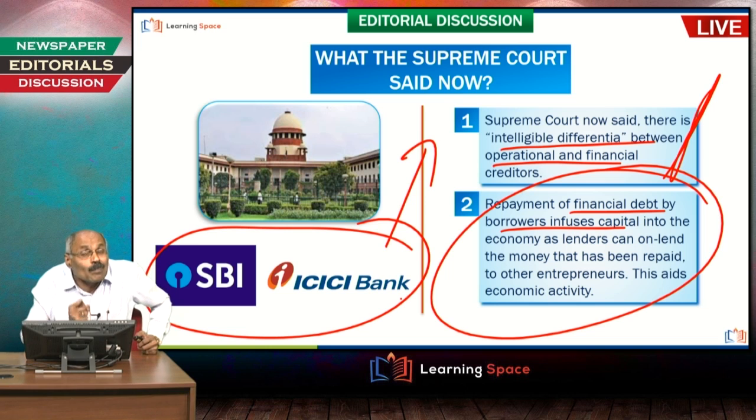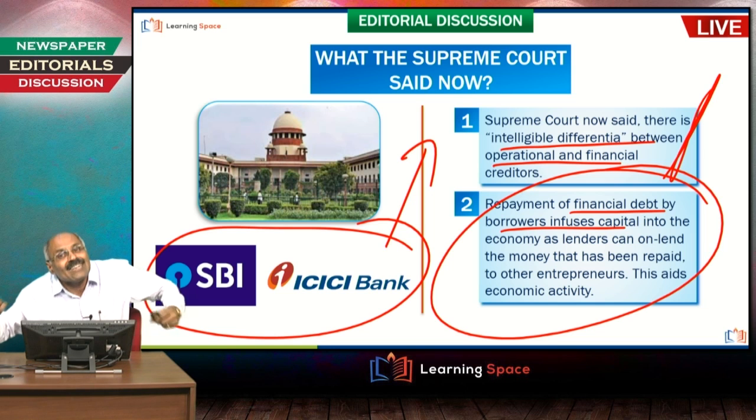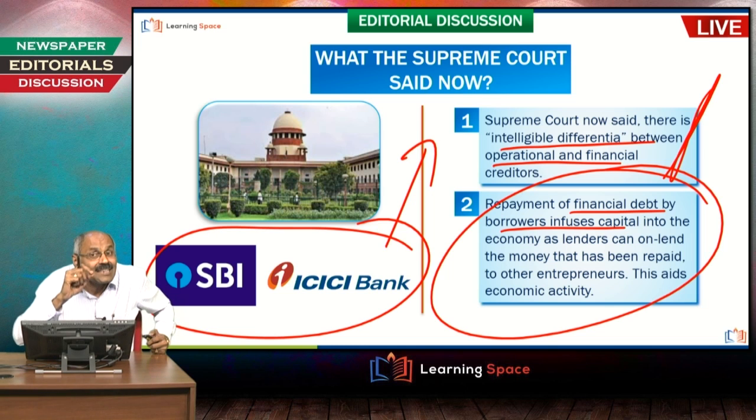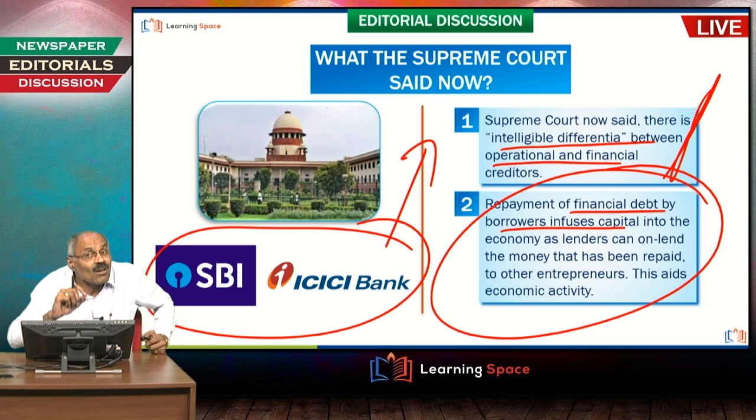So therefore, it propels the economy. So therefore, financial creditors should be high in the waterfall in case of liquidation. Right, friends? So it gave certain legitimacy for the upper hand of the financial creditors in comparison to operational creditors.